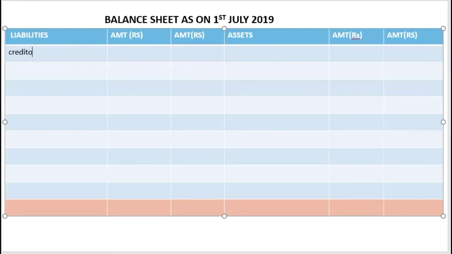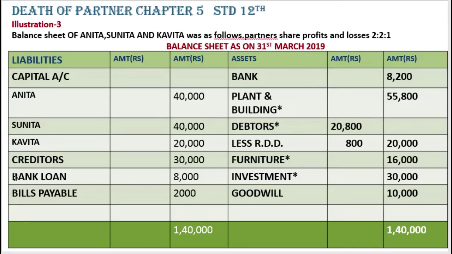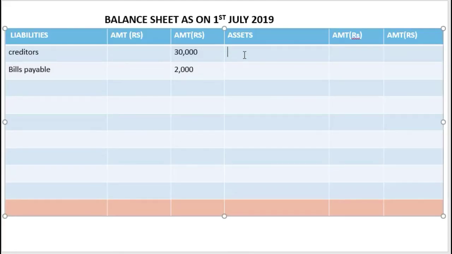No adjustment is there on creditors and bills payable also. Outer column, 30,000 and 2,000. Now we have completed the liability side. Let's move towards the asset side. Bank 8,200. Now some amount we have paid by cash also and from bank also, so we'll be writing this in brackets, on the side of assets.